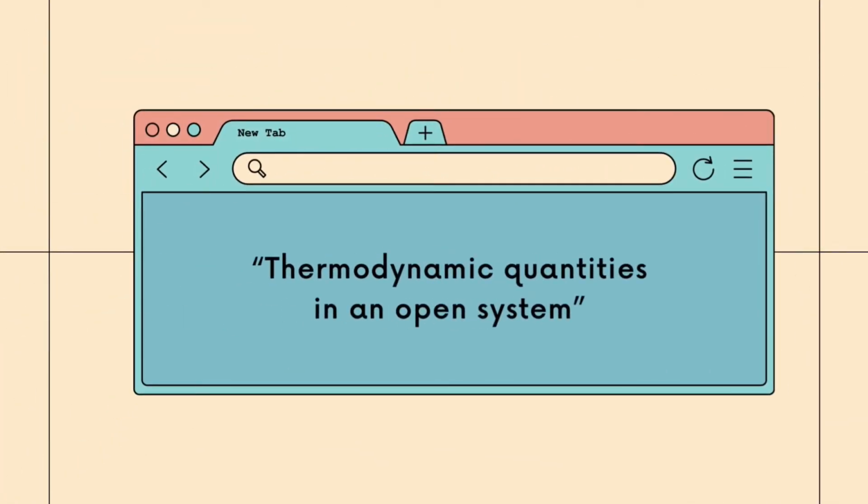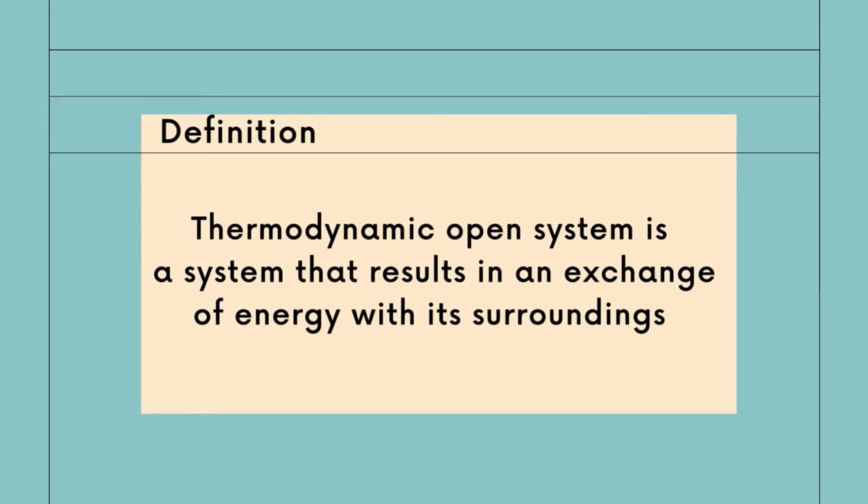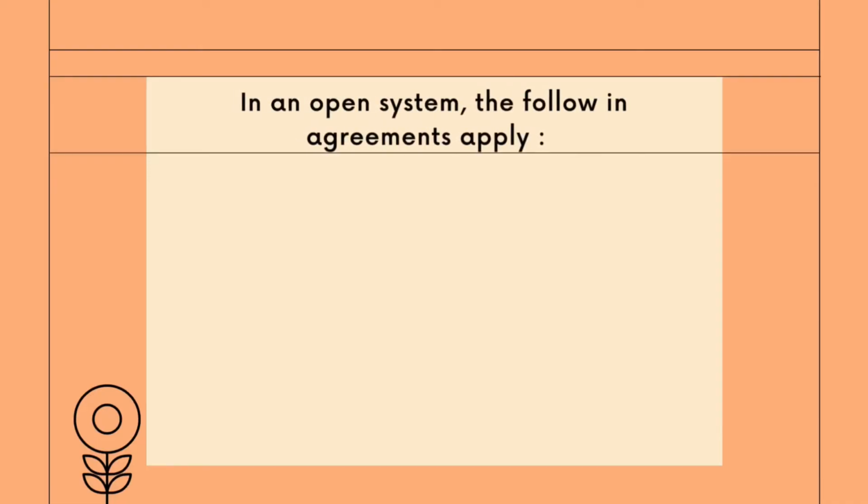Next, we will answer a discussion related to thermodynamic quantities in an open system. Thermodynamics open system definition. An open system is a system that exchanges energy with its surroundings. This open system includes equipment that involves the flow of mass into or out of the system. An open system is also called a control volume, because in an open system the volume of the system is fixed. In an open system, the following conventions apply.